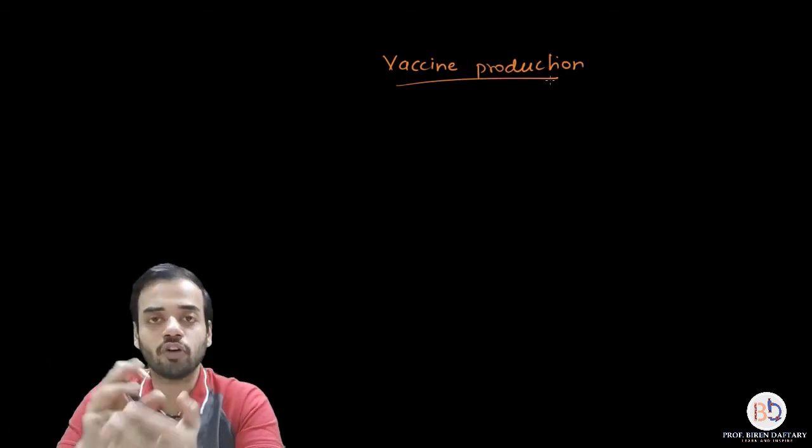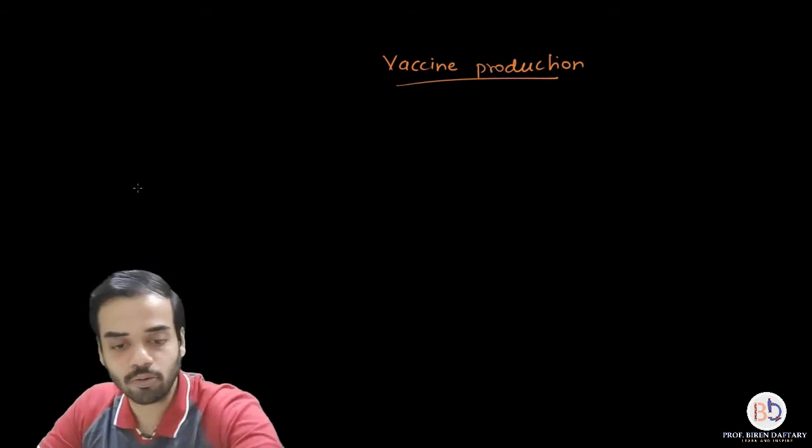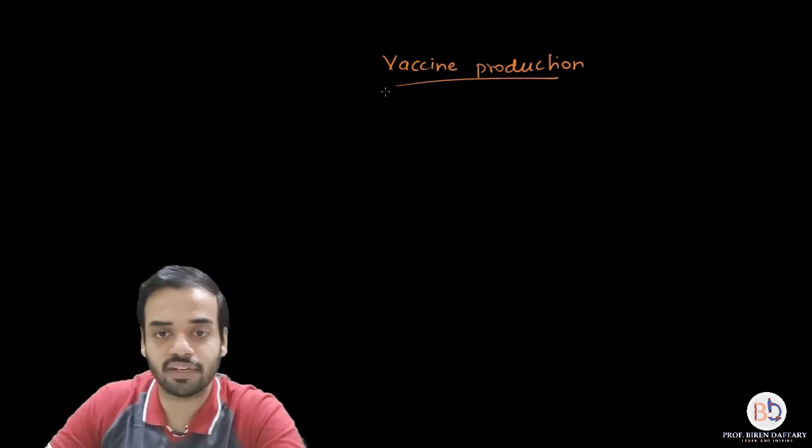Now first of all, what are vaccines? A very important question. So I will write down the definition for vaccines.